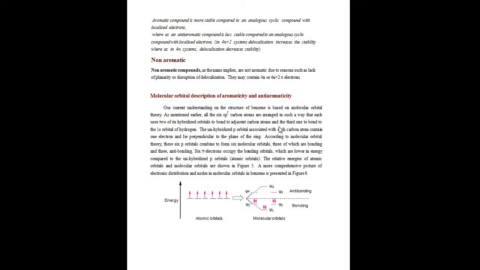In each, two hybridized orbitals bond to adjacent carbon atoms. The third bonds to the 1s orbital of hydrogen. There are totally 6 molecular orbitals. Here is the lower energy level; these molecular orbitals are bonding. These are psi 4, psi 5, psi 6, which are anti-bonding.